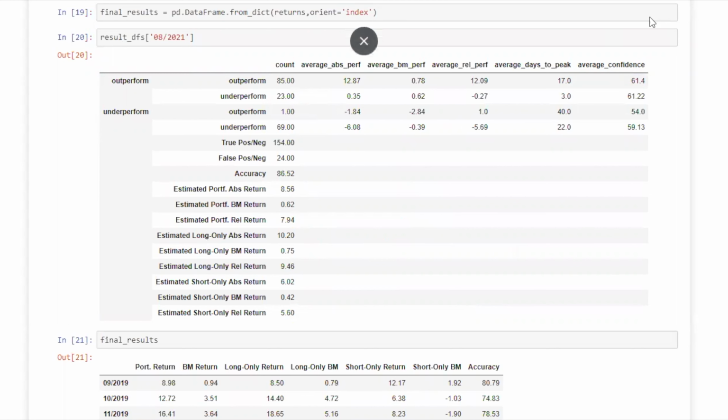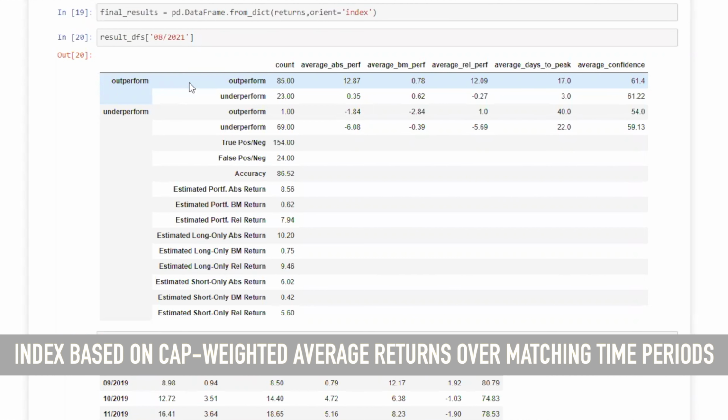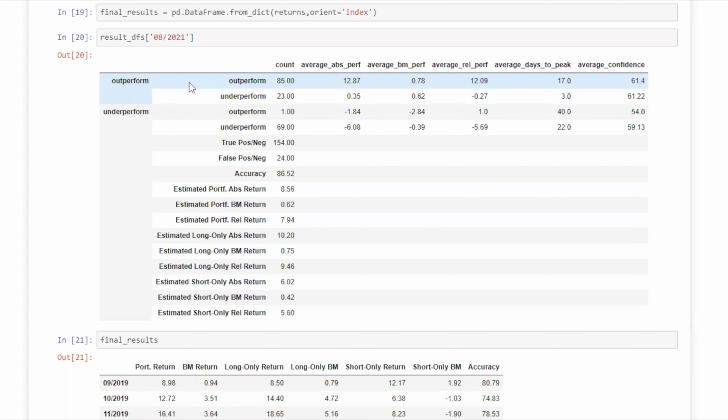So let's start with our outperforms. Of the outperforms that came up in August, we predicted 108 outperforms, and 85 actually outperformed. And when they outperformed, it was roughly 13% in growth overall, and roughly 12.09% in relation to that biotech and pharmaceutical index that we've put together. And you can see the average time to peak is around 17 days. Now, we know not everybody's going to be able to get out right at the peak, but with that 13% or that 12% relative cushion, we think you've got a little bit of room. Even when you're not doing it perfectly, you're going to be able to make some money here.